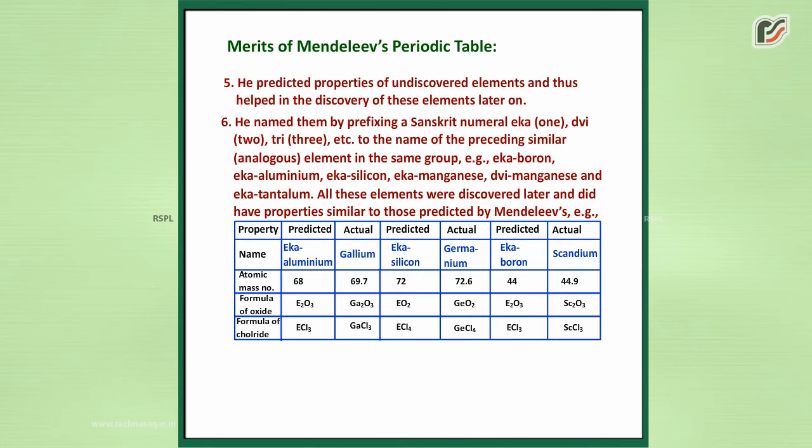He named them by prefixing a Sanskrit numeral, eka (1), dvi (2), tri (3), etc., to the name of the preceding similar analogue element in the same group. For example, eka-boron, eka-aluminium, eka-silicon, eka-manganese, dvi-manganese and eka-tantalum.